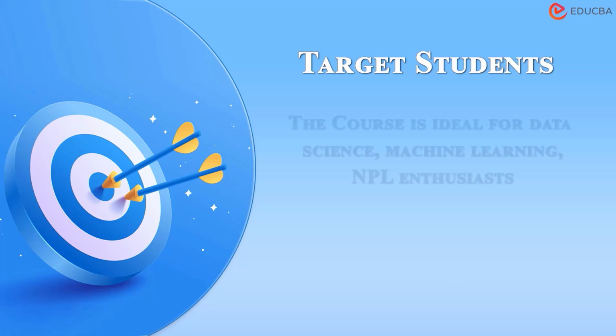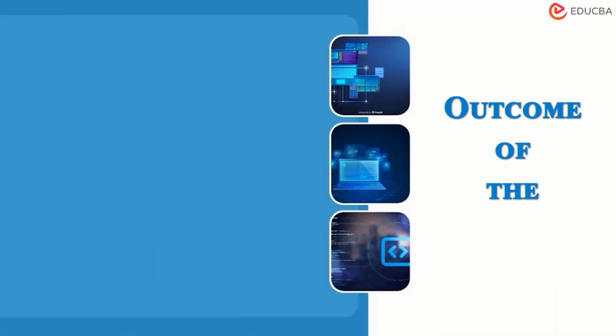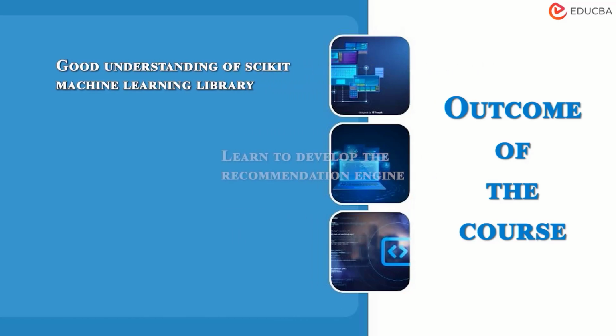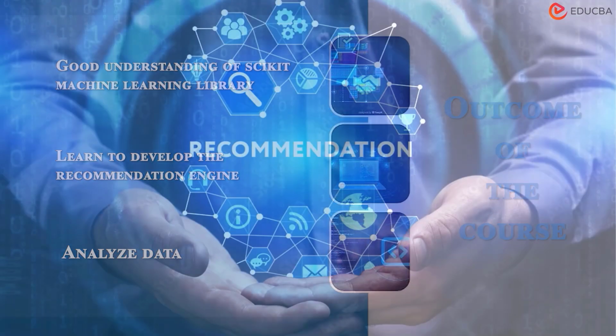The target students: the course is ideal for data science, machine learning, and NLP enthusiasts. Those who are willing to learn natural language processing, even if they start with this project, can understand each and every detail of NLP as well. The outcome of this project is that the student will get a good understanding of the Scikit machine learning library. They will also learn to develop a recommendation engine on their own, and since the data is big, they will get a chance to learn how to analyze the data. So this is the outcome of the course.